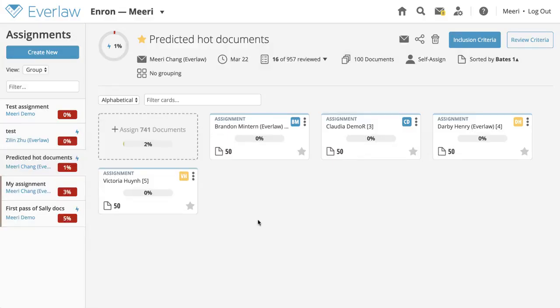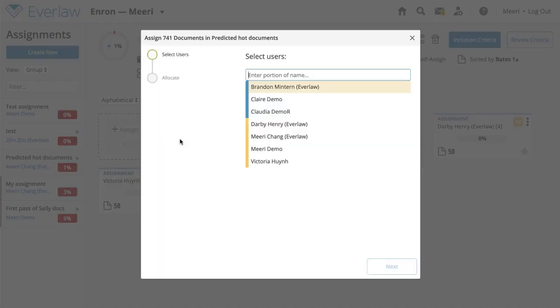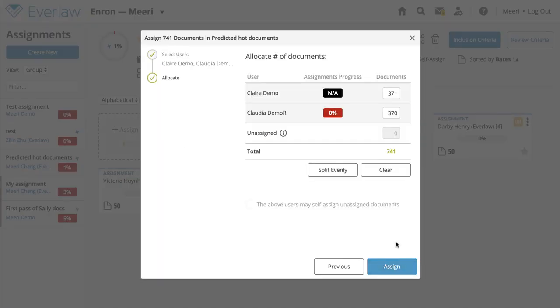Note that any user with admin permissions on the assignment group or admin permissions on assignments overall will be able to self-assign by default. Currently unassigned documents live in the transparent card in your assignment group dashboard. You can click it to assign the unassigned documents out. Next, you can choose how many documents each reviewer is to receive. Note that you do not have to assign out all the documents in the unassigned pool.